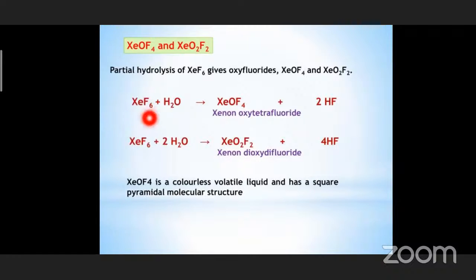So xenon hexafluoride, when it reacts with a little amount of water, forms xenon oxytetrafluoride. Okay, when it reacts with somewhat more water, it forms xenon dioxydifluoride. This is the difference you need to know. Here one water molecule, here 2 water molecules. Okay, XeOF4 is a colorless volatile liquid and it has a square pyramidal molecular structure that you need to know.